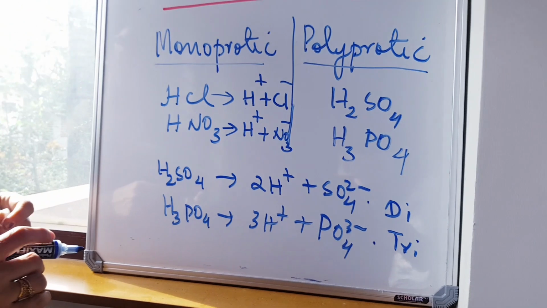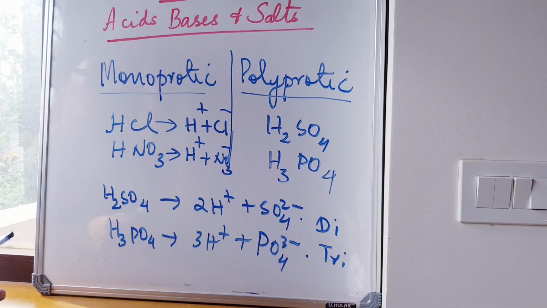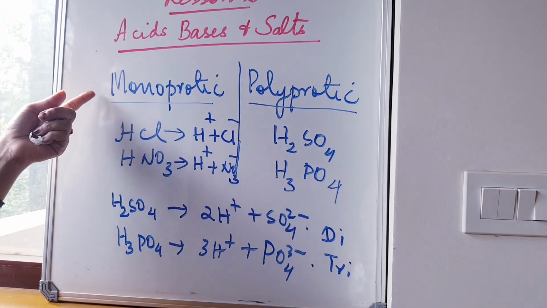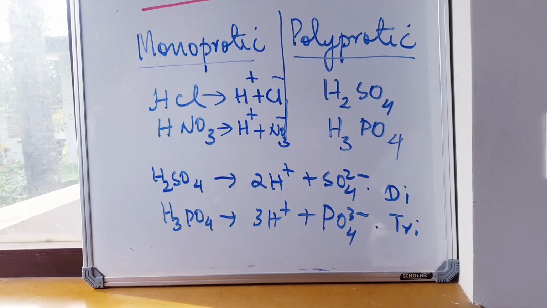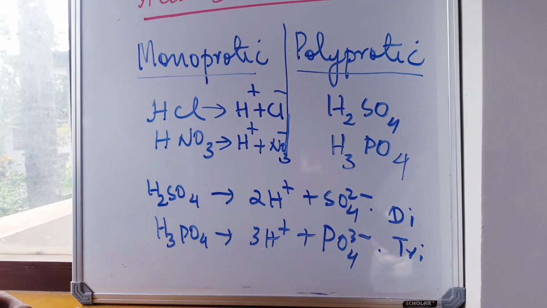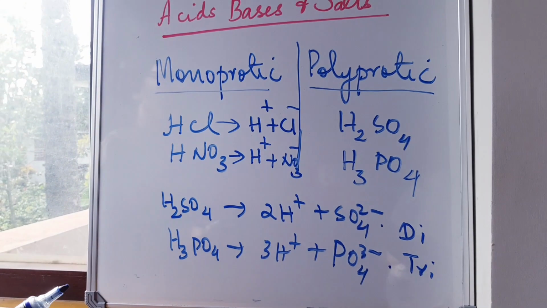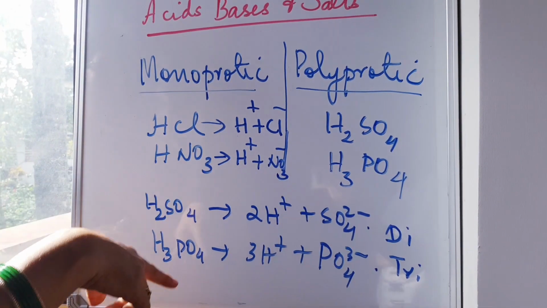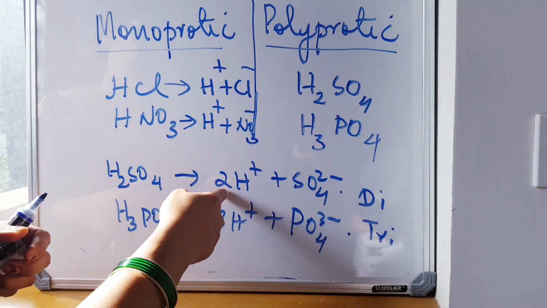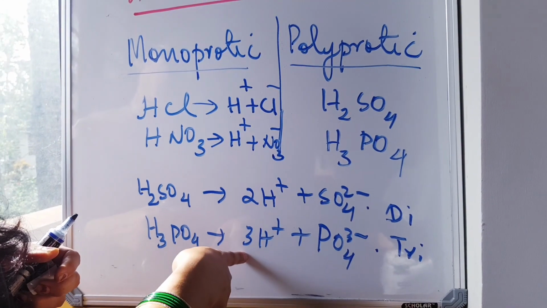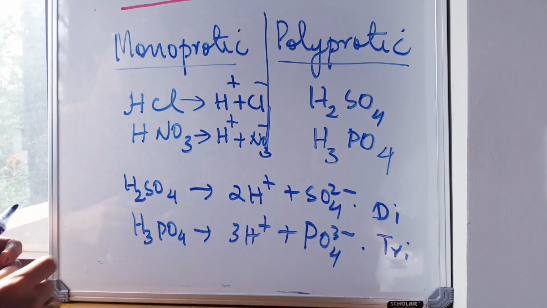So depending upon the number of replaceable protons or replaceable hydrogen atoms per molecule, you can call acids monoprotic or polyprotic. Monoprotic acids will give just one proton on dissociation. Polyprotic can be diprotic or triprotic: if it is giving 2 H plus ions, it is diprotic. If it is giving 3 H plus ions per molecule of the acid, then it is a triprotic acid.